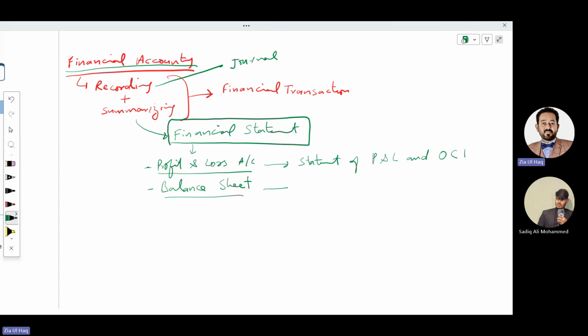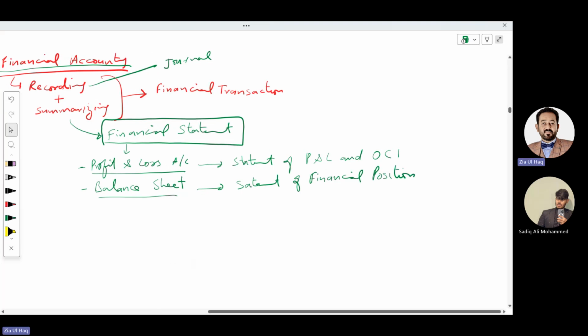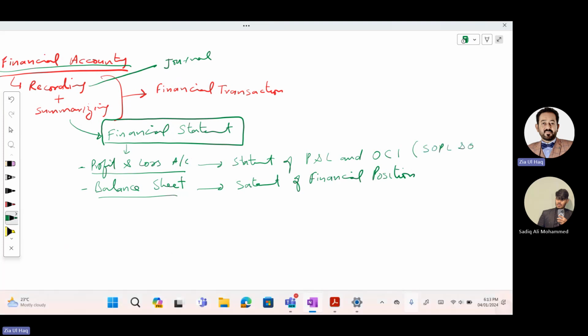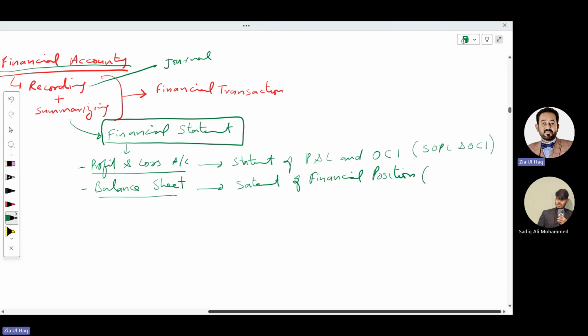The name of the balance sheet is the statement of financial position. We can abbreviate them as statement of P&L and other comprehensive income, and SOFP, statement of financial position. These are the two main components of financial statements.